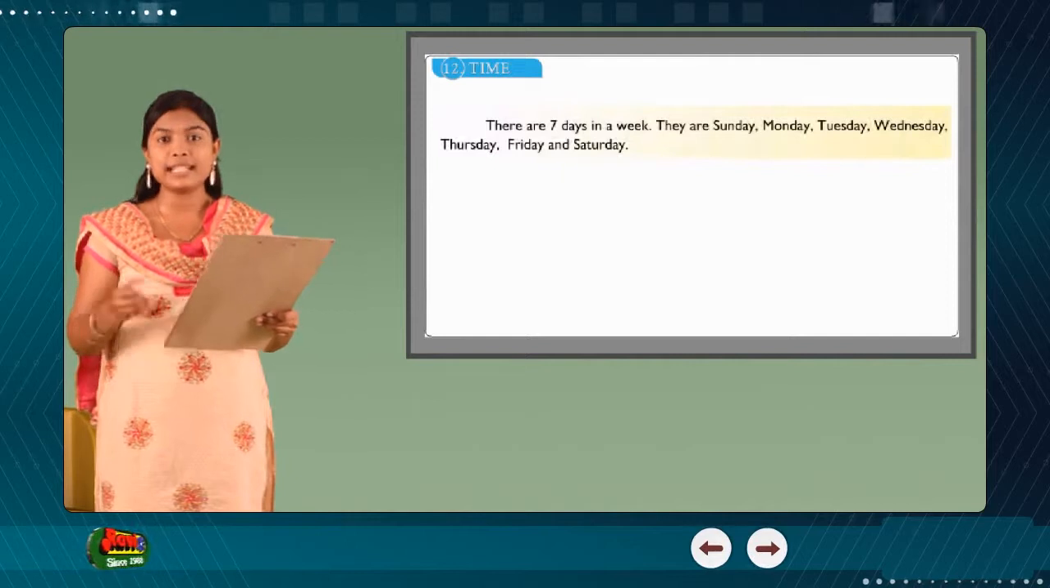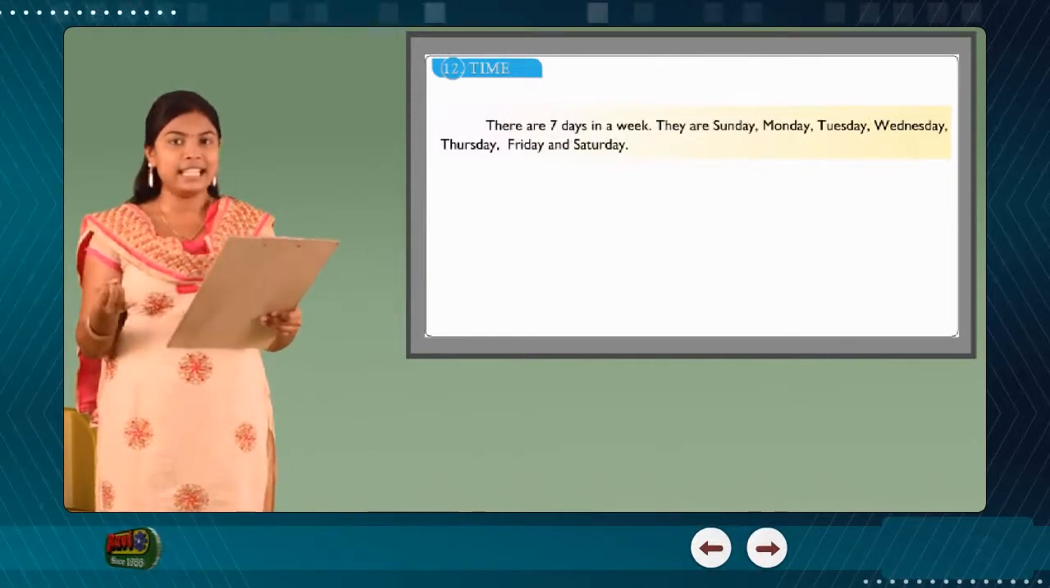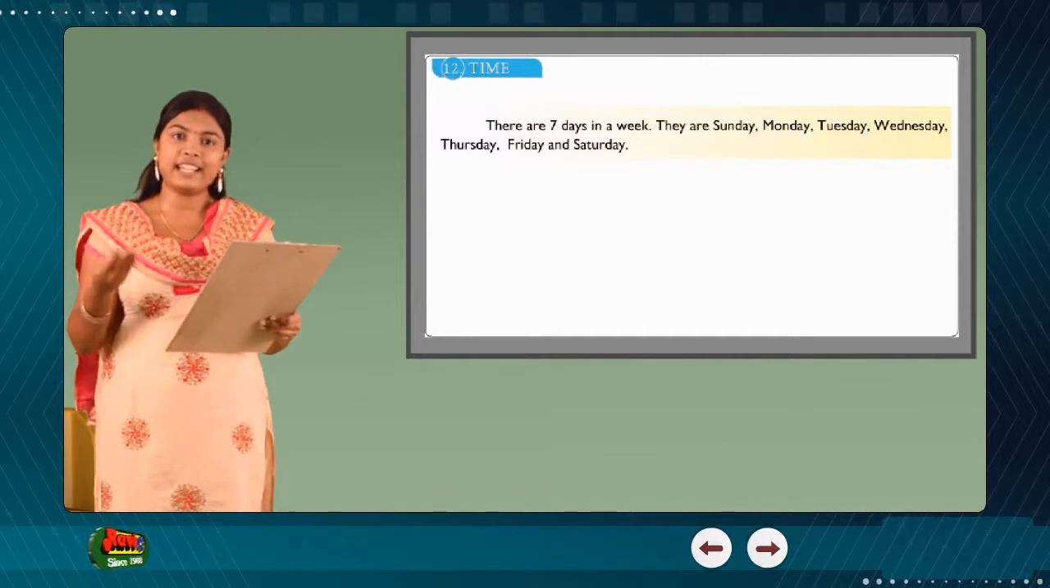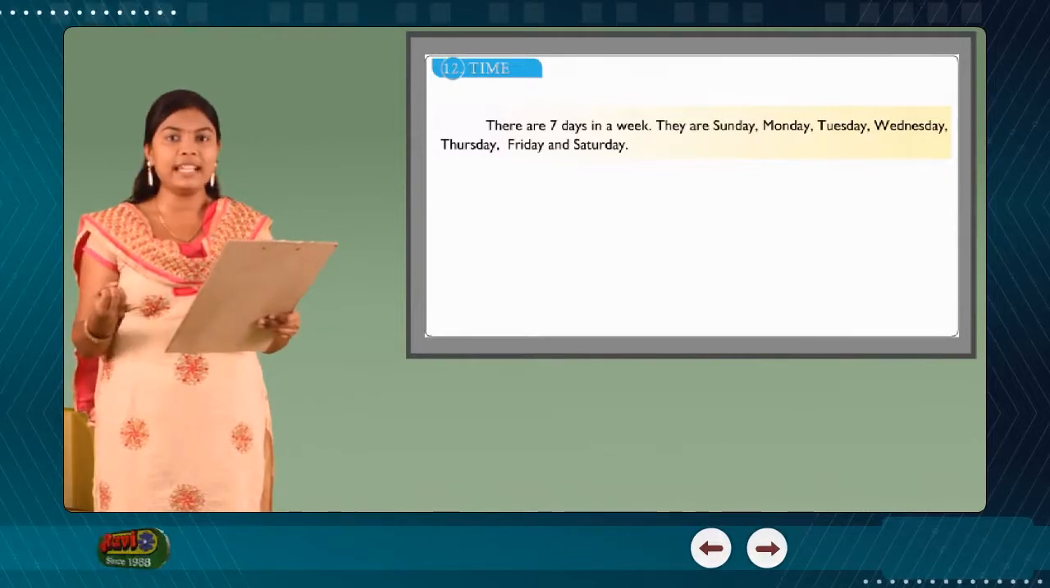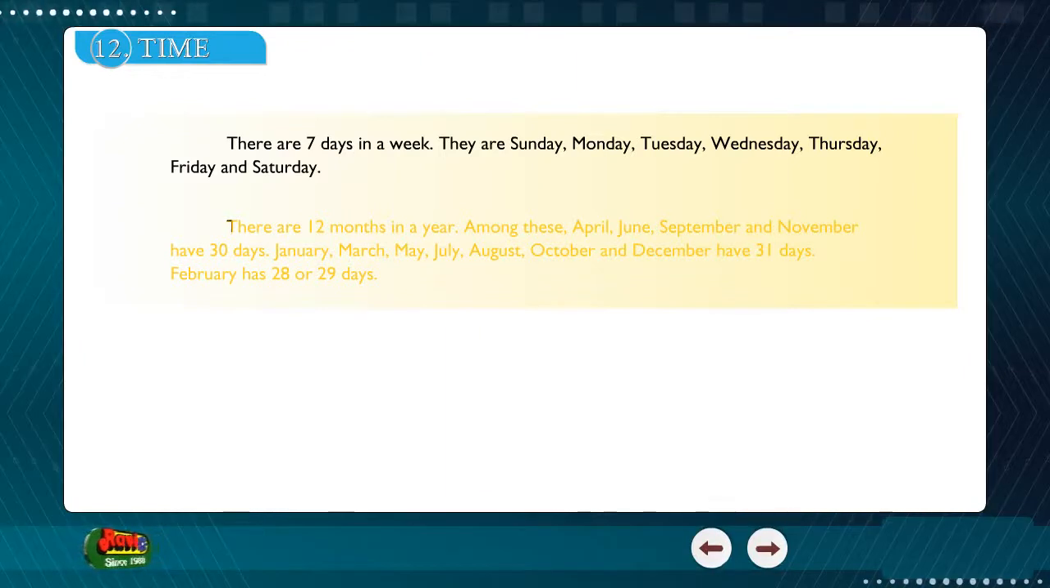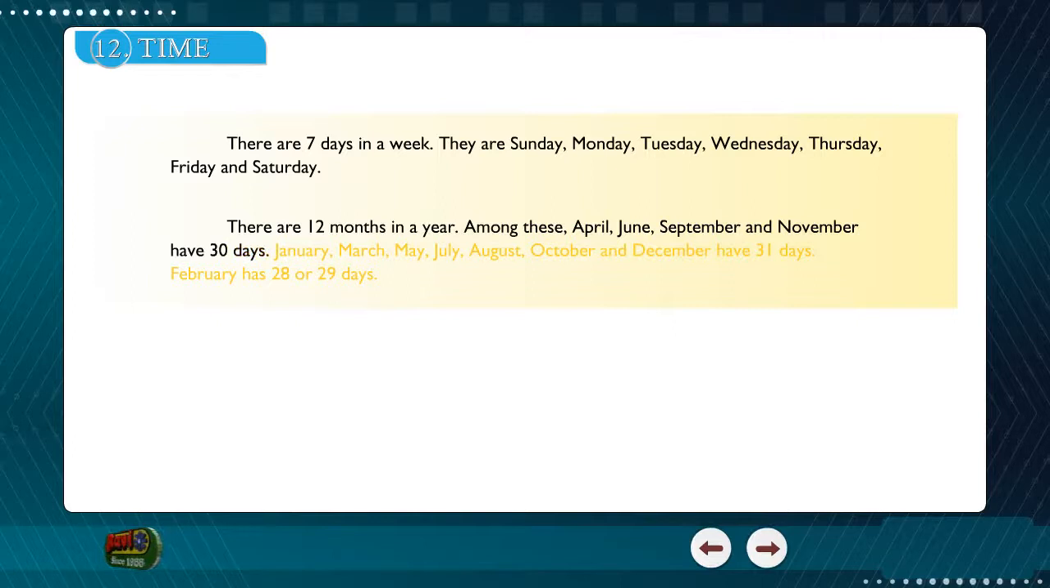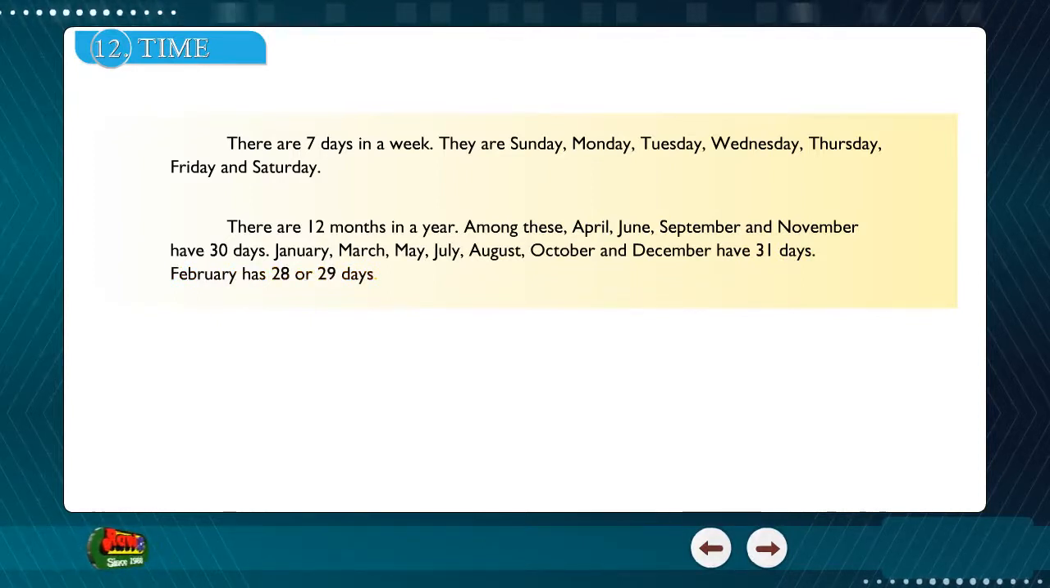There are 7 days in a week. They are Sunday, Monday, Tuesday, Wednesday, Thursday, Friday, and Saturday. There are 12 months in a year. Among these, April, June, September, and November have 30 days. January, March, May, July, August, October, and December have 31 days. February has 28 or 29 days.